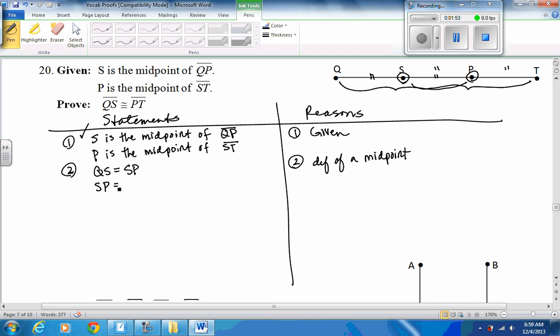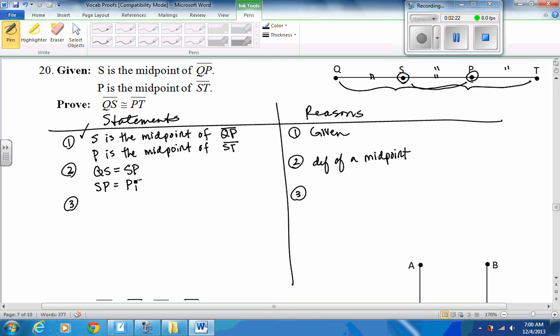Now I could have written it a little differently, but if I do that measure of SP first equal to the measure of PT in that second set of segments that are going to be equal, I could actually use the transitive property instead of replacement rule. Look at there. See how SP ends and then that leads to PT? So if A equals B and B equals C, A equals C, so QS, the measure, would equal PT's measure.